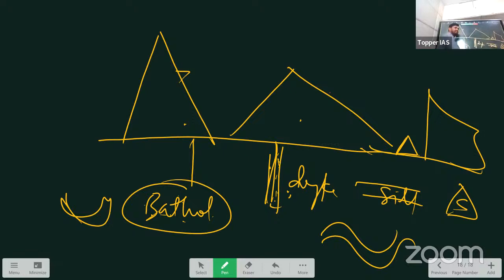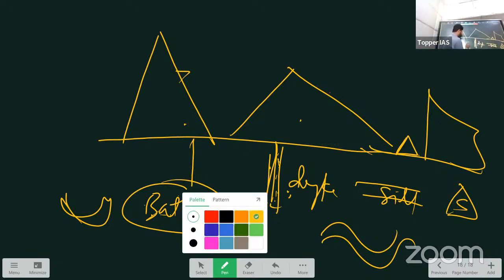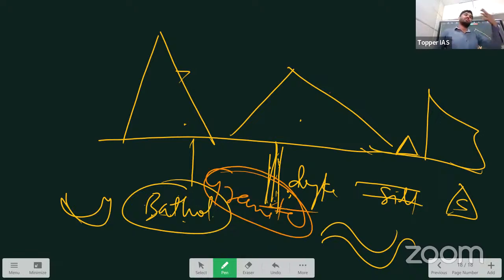So this batholith is important because earlier there was a magma chamber. Now it is cooling off. It has formed a rock, right? So generally these rocks are granite. These rocks are what? Granite rocks. Always remember these intrusive landforms are always made up of granite rocks. Correct?